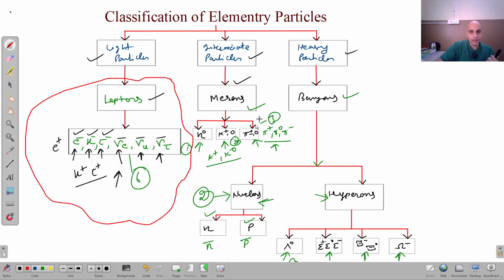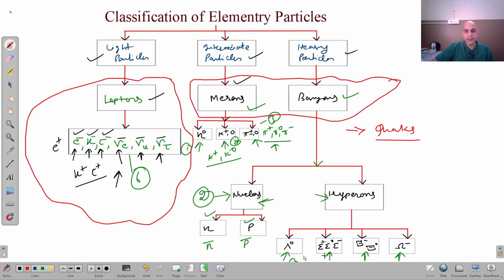But these mesons and baryons, they are not fundamental. They are further made up of particles which we call quarks, right? We will also discuss the quarks in detail in this chapter. But here I want to tell you that these mesons and baryons are made up of particles known as quarks.